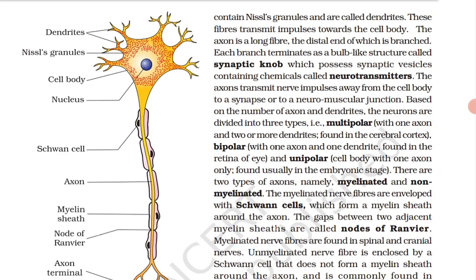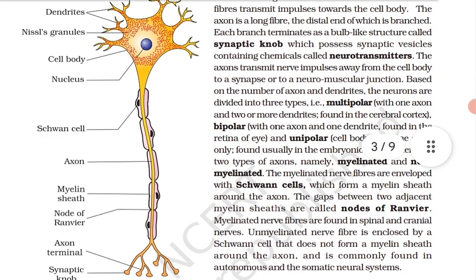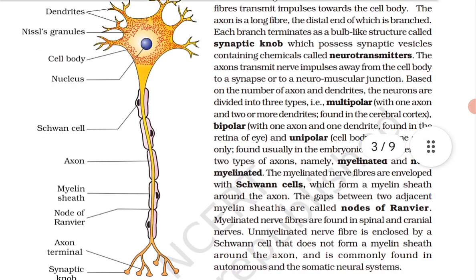वाह भाई. The unmyelinated nerve fiber is enclosed by a Schwann cell. This does not form myelin sheath around the axon. ठीक है. Myelinated nerve fibers are enveloped with Schwann cells which form myelin sheath around the axon, और unmyelinated nerve fiber is enclosed by a Schwann cell तो होते हैं but does not form a myelin sheath around the axon and is commonly found in autonomic and the somatic neural system.